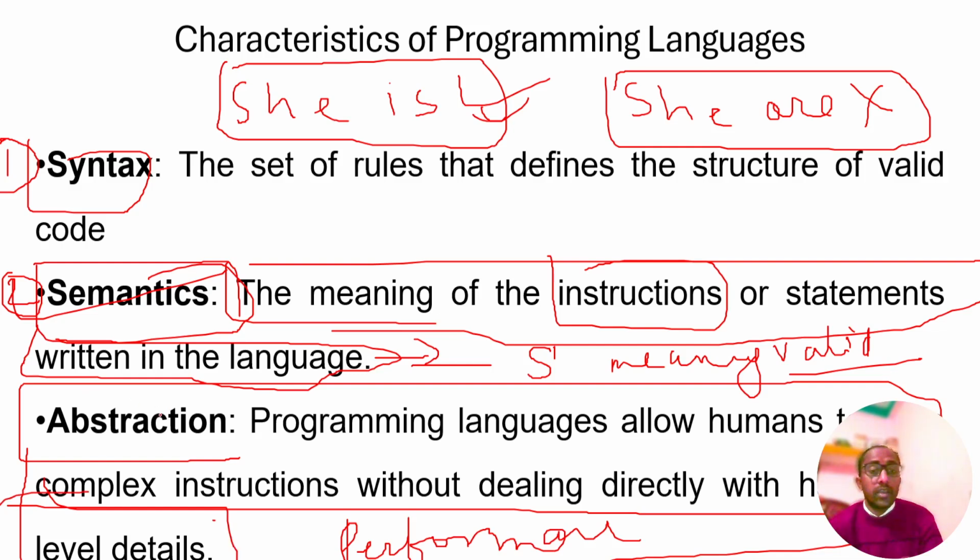So this is the third characteristic of the programming language.